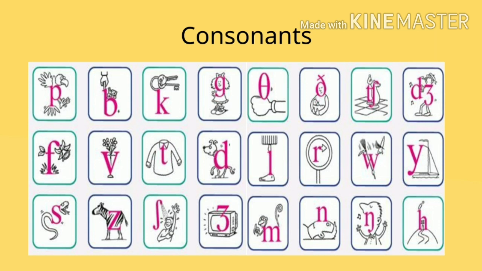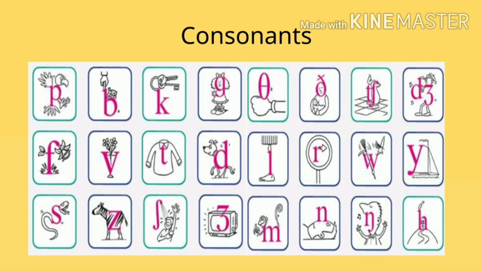Now we are in consonants practice. For our convenience, we divide 24 consonants into 2 categories, such as voiced and voiceless. Do you observe 2 different colored squares here? Green colored squares represent voiceless sounds and blue represent voiced sounds.